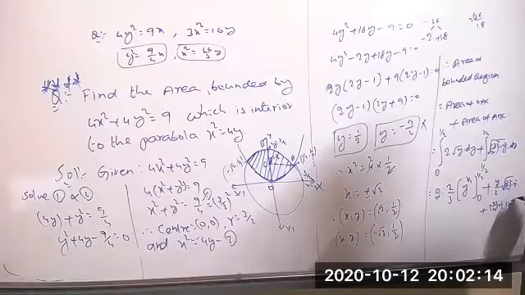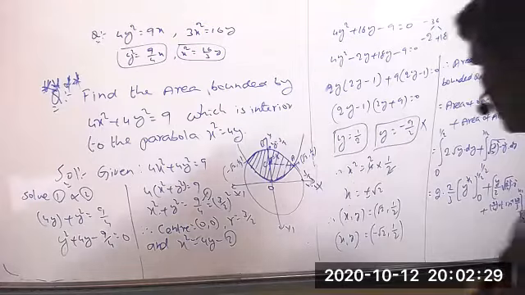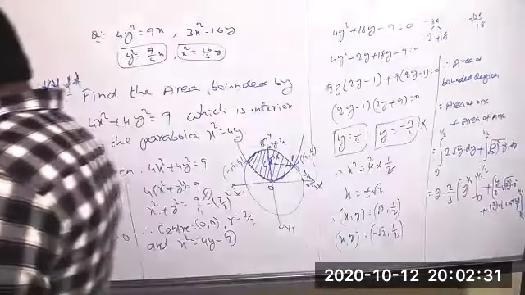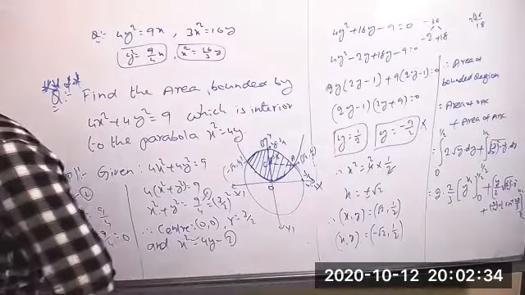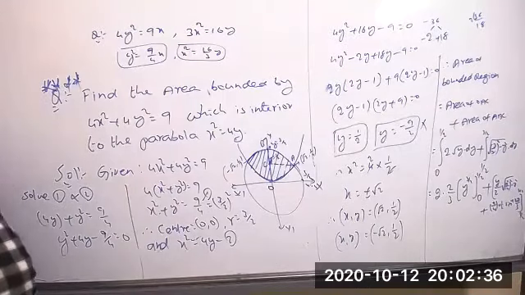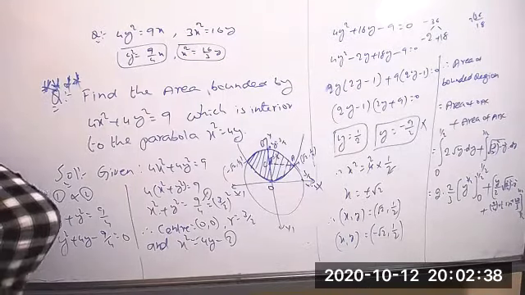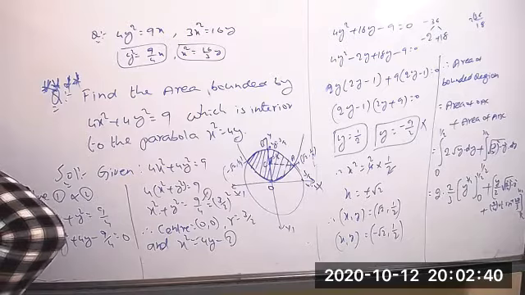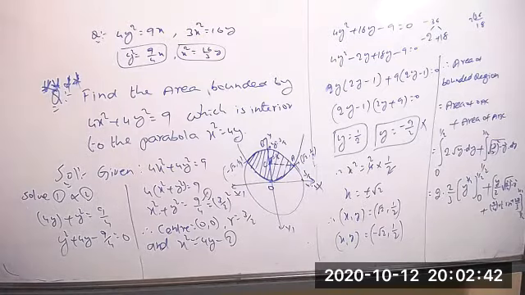Sine inverse of this is what you get now. 2a by 2 means 2a by 3, na? You can take here now 1 by 2 to 3 by 2. Now tell me the answer.